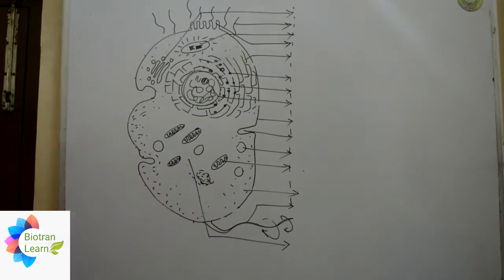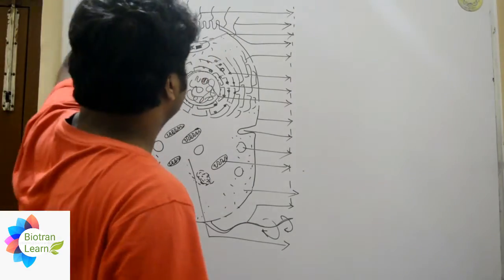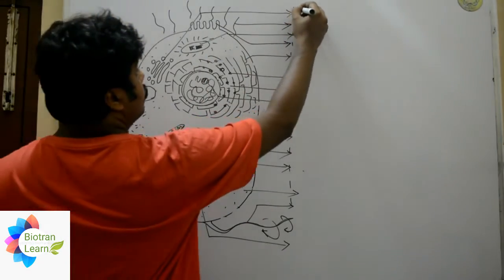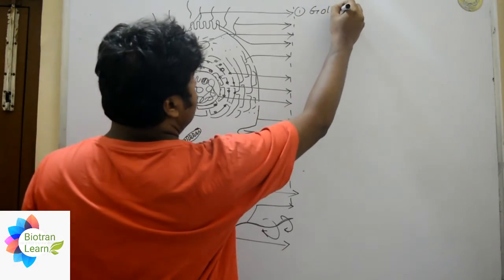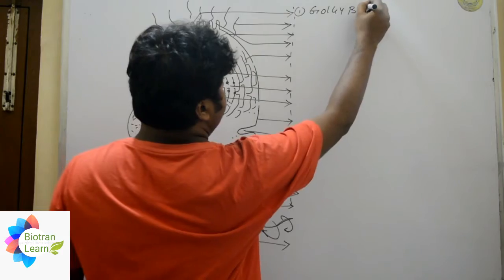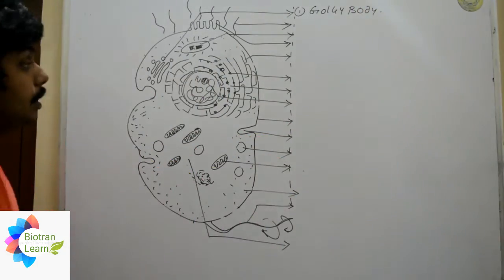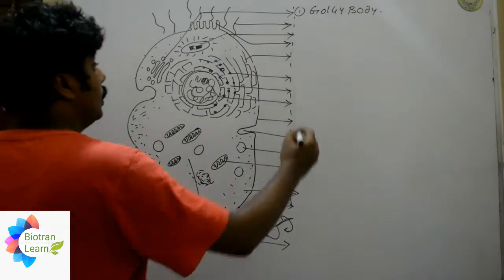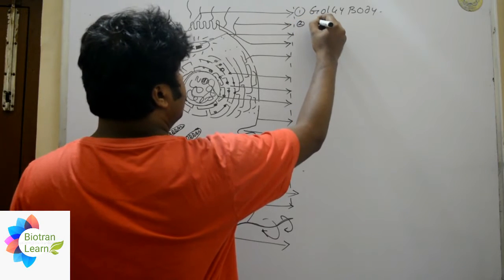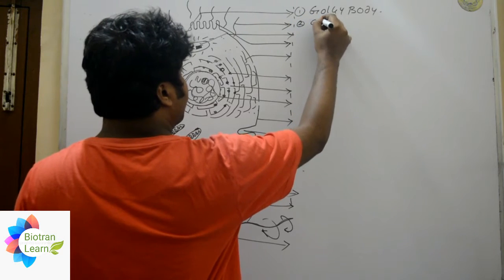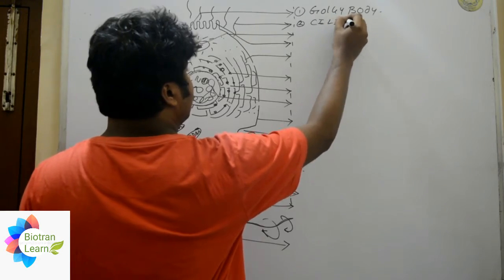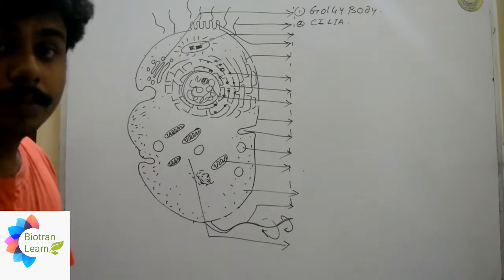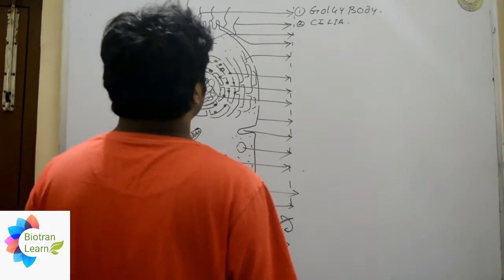Okay, so what we will be starting with at first is the Golgi body. This is the Golgi body. This part was discovered by Camillo Golgi, and the next one, part 2, is cilia. Cilia, in case of ciliated columnar epithelium, we will find cilia.